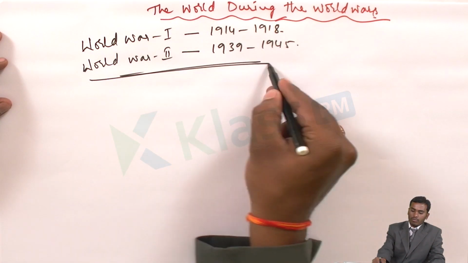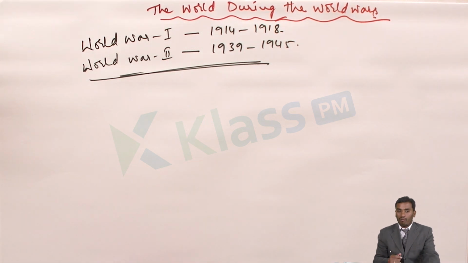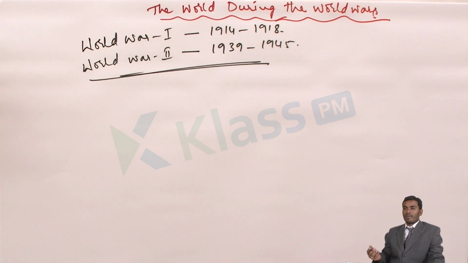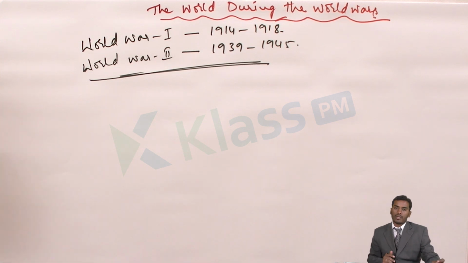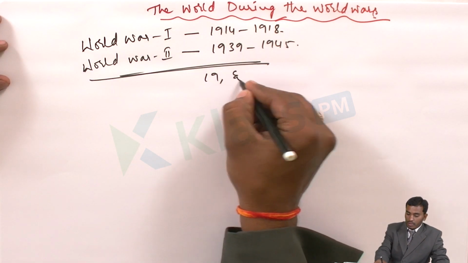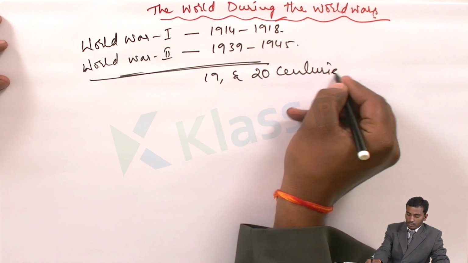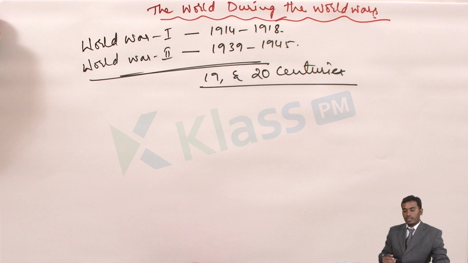So these are the two world wars which happened in our world and which marked an era of importance, which changed the face of the world and was responsible for many things. What are these things, how did they happen, what were the reasons? All of this we will learn in this chapter. In simple terms, we learn about the world during the 19th and 20th centuries, in this lesson, the world during the world wars.